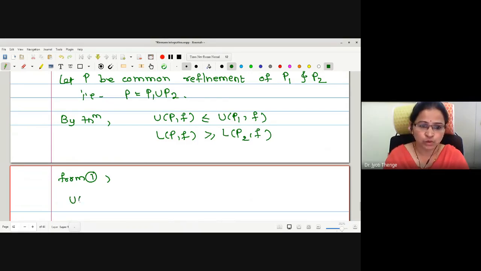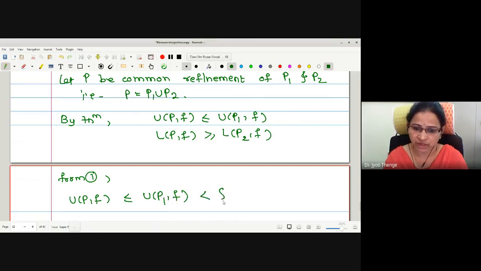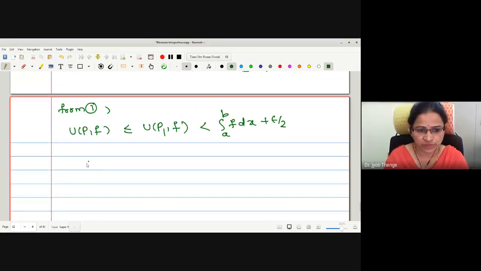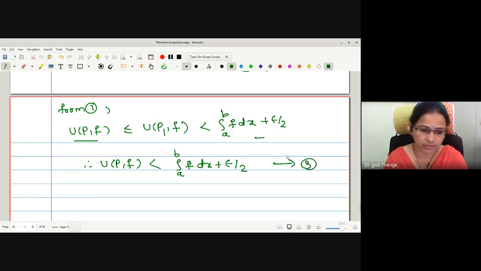Therefore, may I write U(P,f) is less than or equal to U(P1,f). U(P1,f) is less than the integral plus epsilon by 2. So U(P,f) is less than this integral plus epsilon by 2. Let me call this statement number 3.